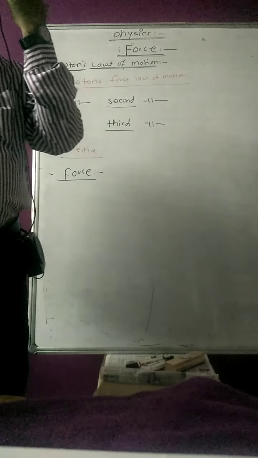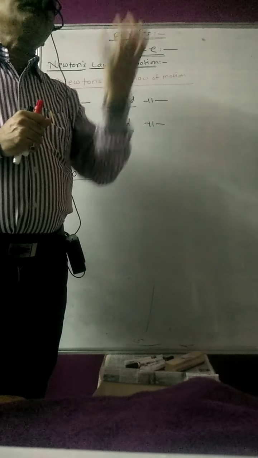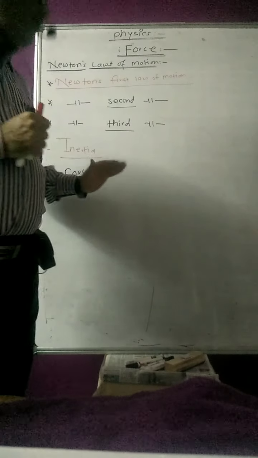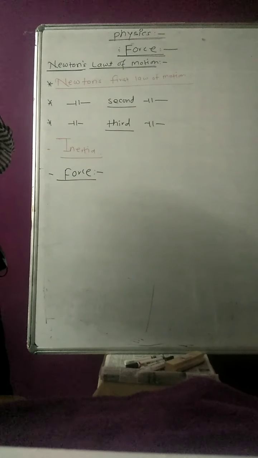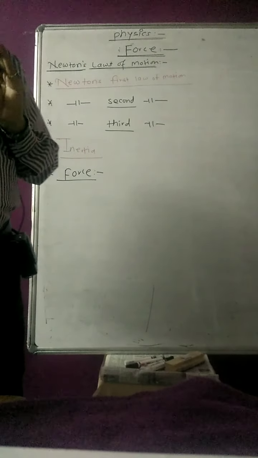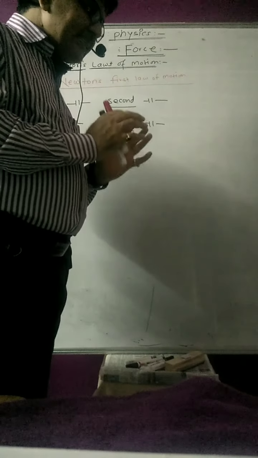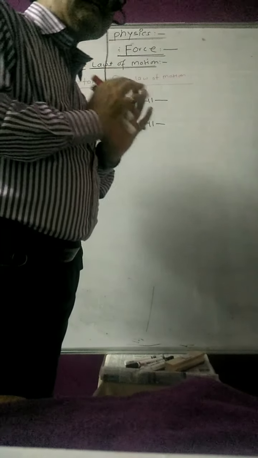But sir, first of all, define F is equal to m into a. So that formula we are coming to from Newton's second law of motion. But sir, how will we define it first? Force. Okay. So the force is that physical quantity which can change the state of rest or the uniform motion of a body along the same straight line. Okay. What is the force? Force is that physical quantity which can change the state of rest or uniform motion of a body along the same straight line. So that is called the force.